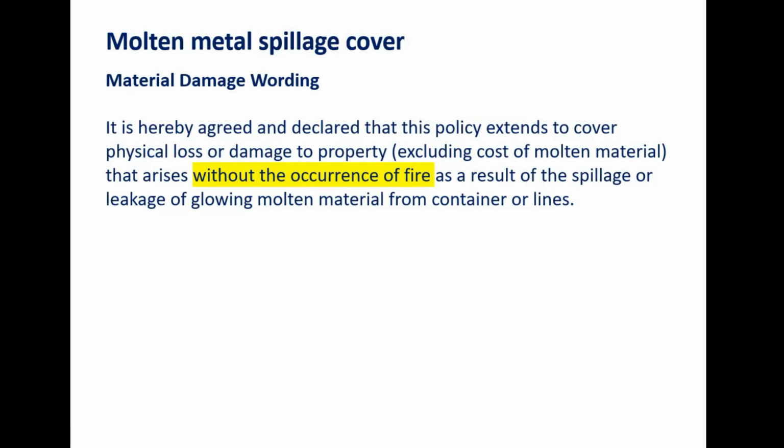And then some molten metal is fallen, it is spilled out. Then whatever property comes into contact with glowing molten metal, which is red hot, 800 degrees centigrade or 900 degrees centigrade, it will get burnt. Not burnt with fire. It will be damaged completely. So that loss will be paid.